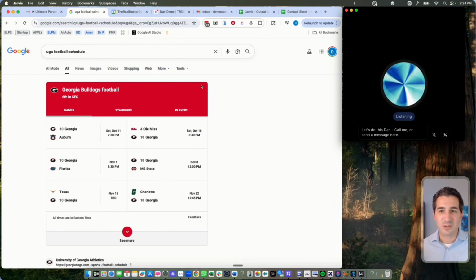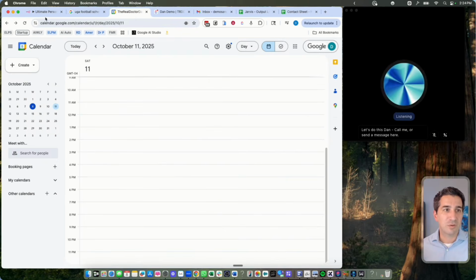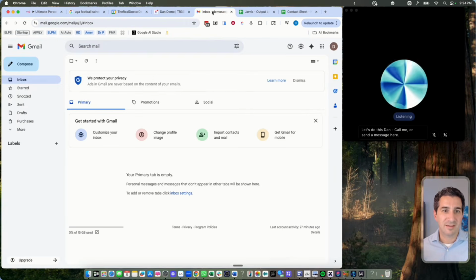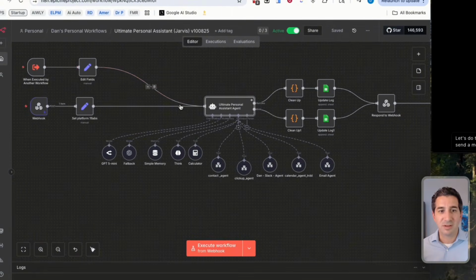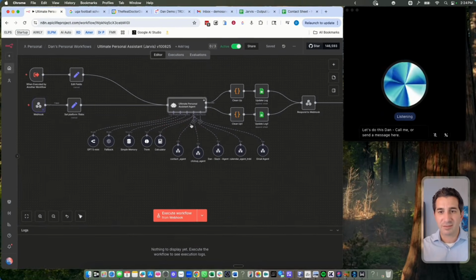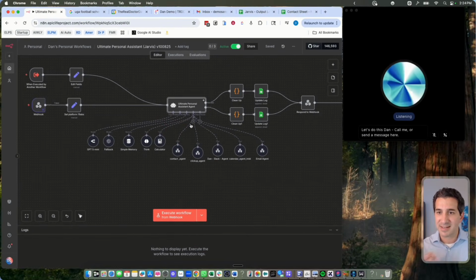All right, I've muted Jarvis, so Jarvis can't hear us. I wanted you to see this happen in real time. So this is a really complex workflow. I have an empty calendar, I have an empty task list, and this is Dan Scott's email, which is an empty email inbox here. And over here in n8n, I have a really complex workflow that goes down to other agents, etc. If you ask for a task to be done that's really simple, it comes back in seconds. If it's a complex task, it comes back a little while longer, which is okay.